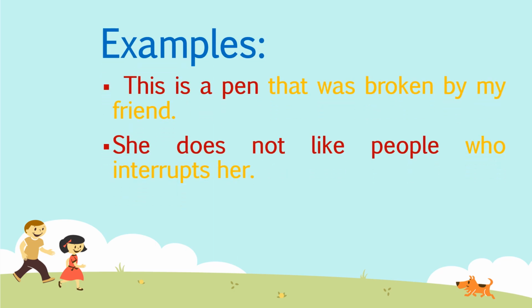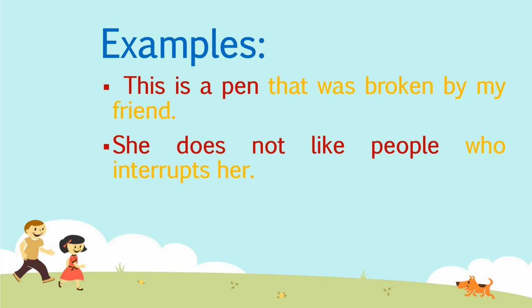This is a pen that was broken by my friend. Now, if I remove this, that was broken by my friend, the statement would be: this is a pen. So it is not giving you the information which I want to convey, that it was broken by my friend. Now come to the second example.